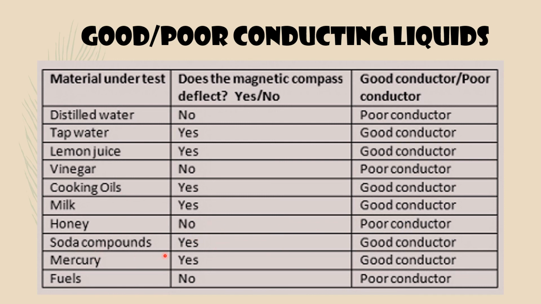Soda water, soda or fizzy drinks, are good conductors. Mercury is a metal, a liquid metal, and it is a good conductor. And fuels are poor conductors. So this table you can write in your textbook with pencil. So these are the things we studied.